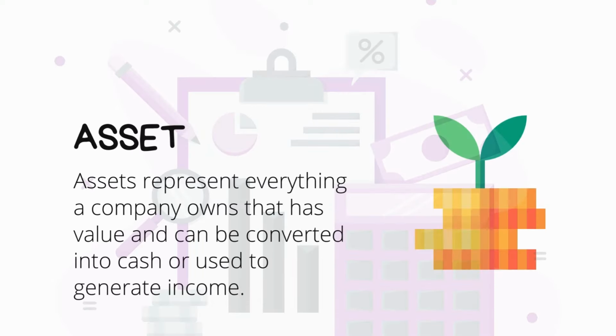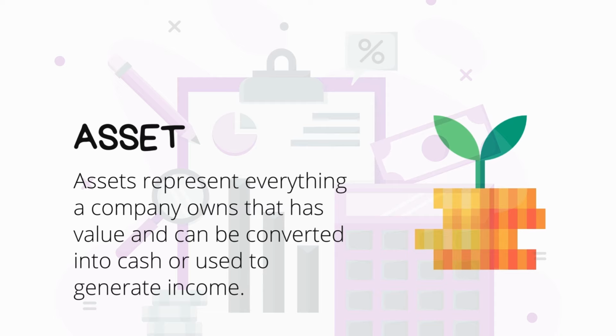Assets represent everything a company owns that has value and can be converted into cash or used to generate income. An asset is a resource that is expected to provide a future benefit to its owner. Individuals usually think of assets as items of value that they could convert into cash at some future point and that might also be producing income or appreciating in value in the meantime. Those can be financial assets, things like stocks, bonds, and mutual funds, or physical assets like a home or real estate.